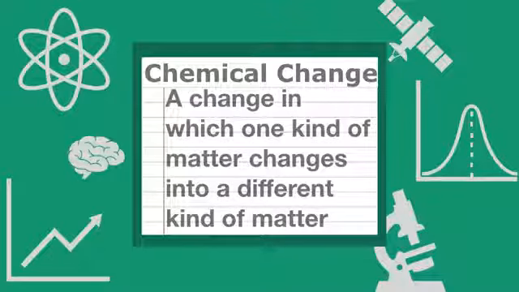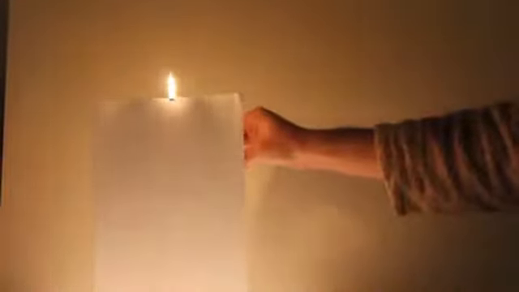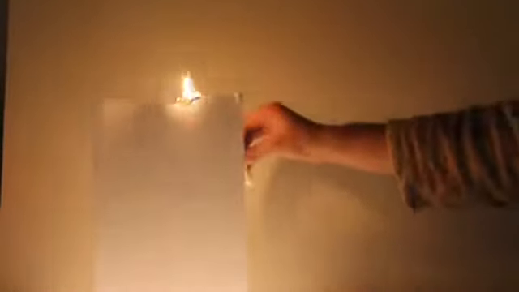In contrast, a chemical change is a change in which one kind of matter changes into a different kind of matter. Say instead of cutting the paper, we decided to take a candle and burn the paper. Well, as you watch the paper burn, what you're seeing happen is a chemical change. A new substance is being created.